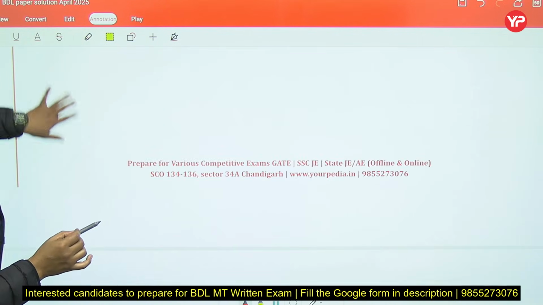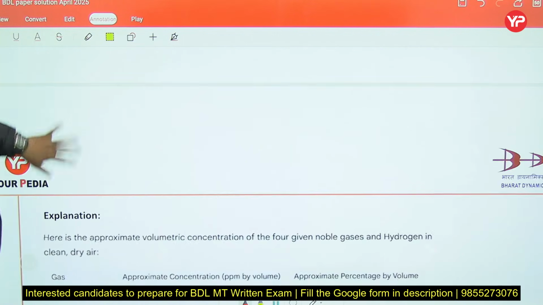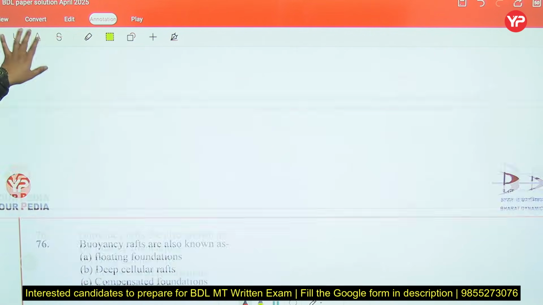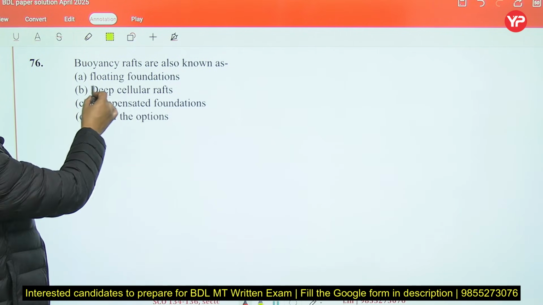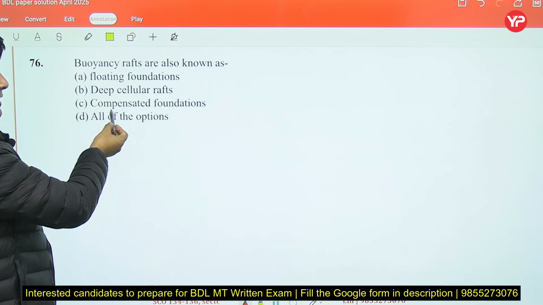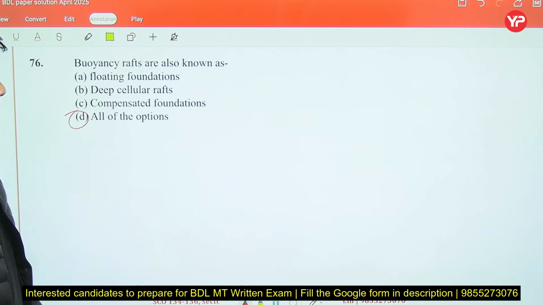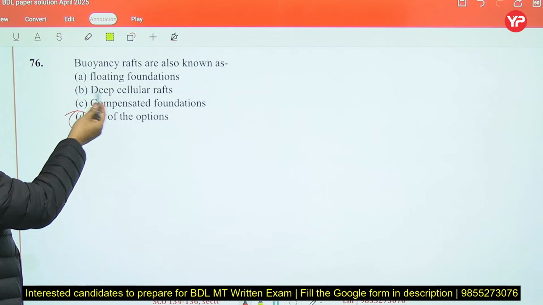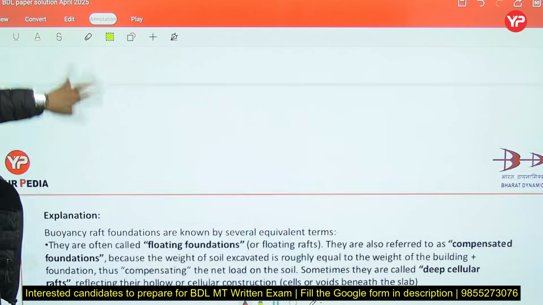It means option A is the right answer. Now let's move to the next question. Buoyancy raft, also known as floating foundation, deep cellular raft: all of the options. The alternative names of buoyancy raft are floating foundation, deep cellular raft, as well as compensated foundation.